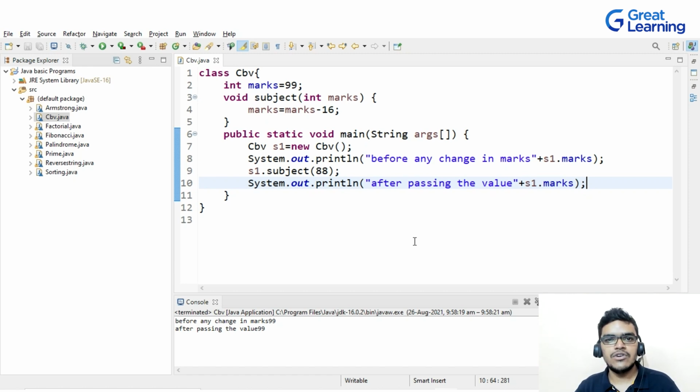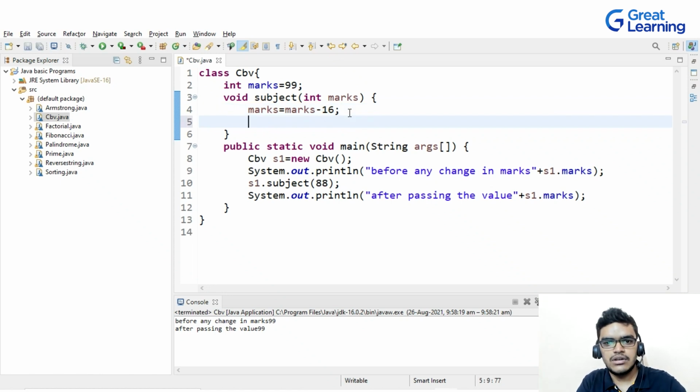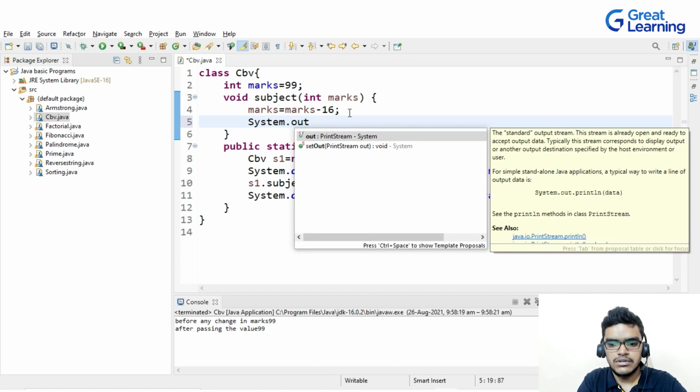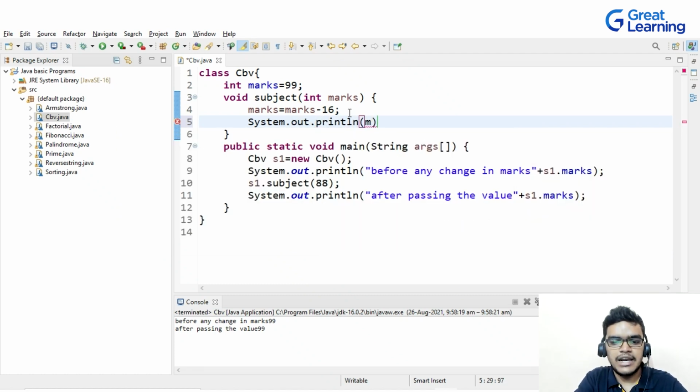Why? Because we know that in case of call by value, the original value will not be changed, right? Now let's see, as I told you, marks is equal to marks minus 16. Here this is a local variable, right? So here the value will be changed. So what I will do here is write system.out.println, and I am writing marks now.